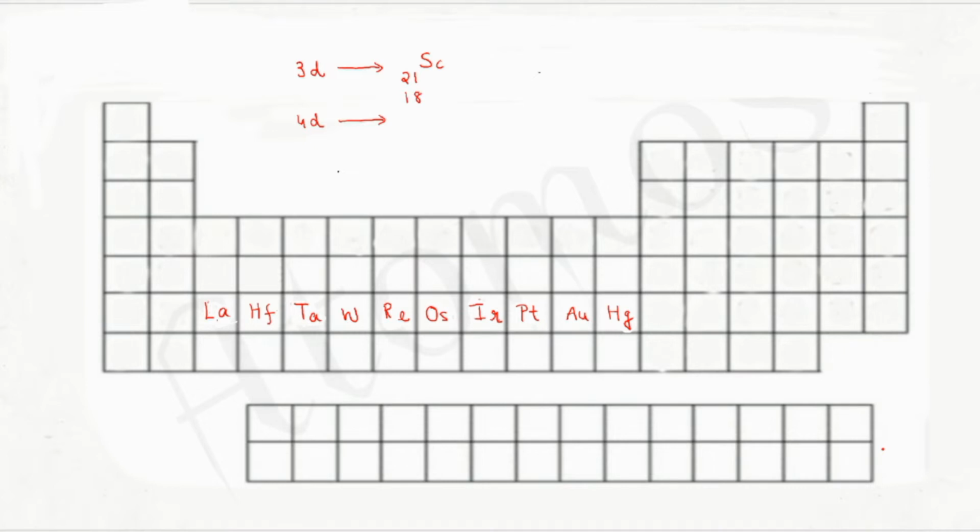So, you will be getting yttrium. That is 39. Now, in order to get the atomic number of the first element of 5D series, again we will add 18 to 39. So you will be getting the atomic number 57. That is nothing but lanthanum. So we got the atomic number of lanthanum, that is 57.